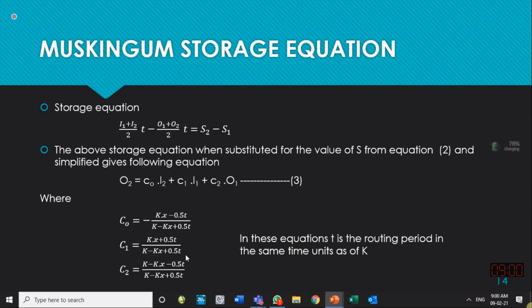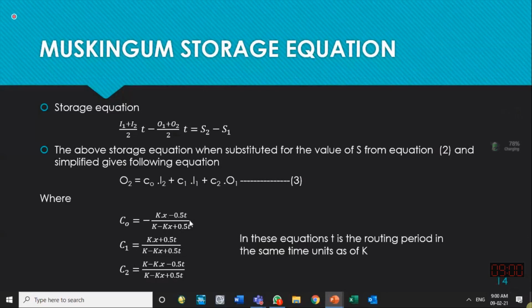So the denominators are the same, only we have to remember the numerators. And these numerators are also easy to remember. Just remember one of them. C0 is Kx minus 0.5t, C1 will be Kx plus 0.5t, and C2 is similar to the denominator but with a negative term with 0.5t over here. So that's how we remember them, C0, C1, C2.